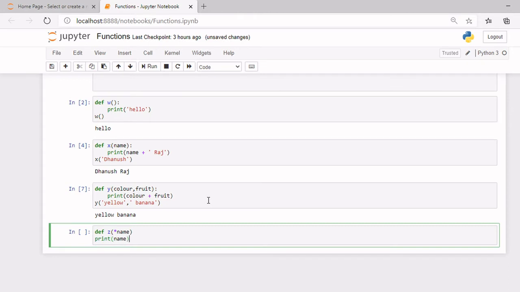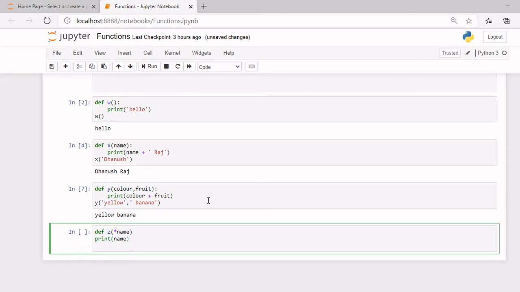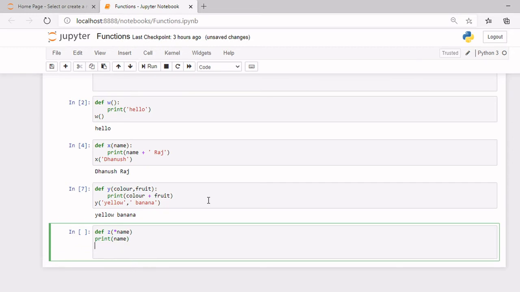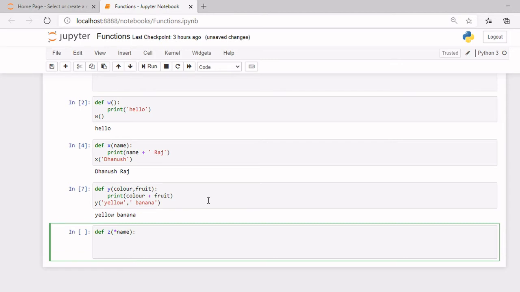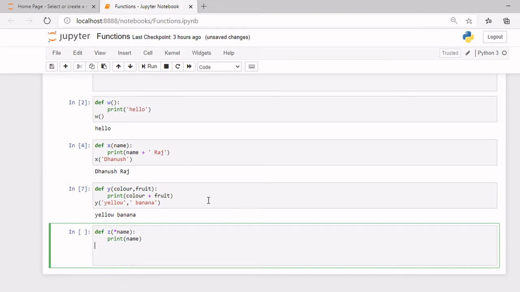Sorry, I'll give a space. Now I'll write quotes, and write here print and name. Simple as that.